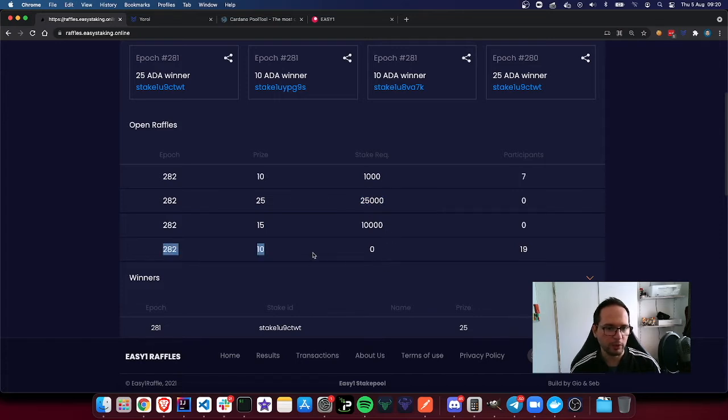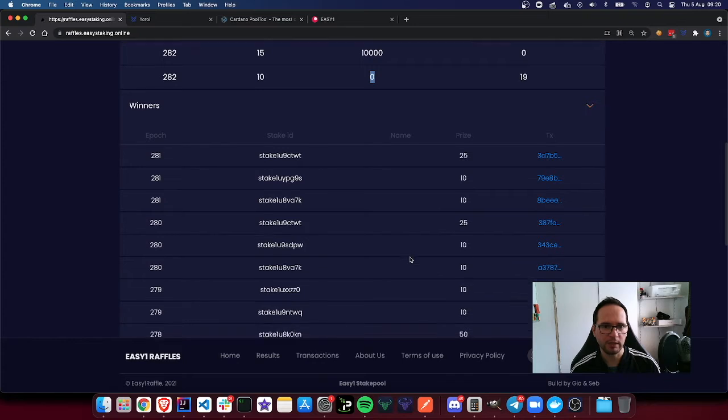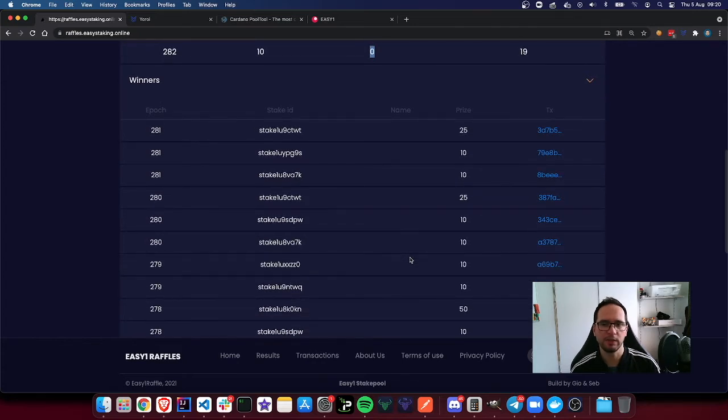One thing that is always going to be forever is that there was always going to be a price of 10 EDA without stake requirements, so to make everybody in the stake pool able to compete and participate in the raffles. The next section is the section of the winners, which in my opinion is the most important section of them all, because this is the section where you can see that everything is run smoothly, transparently and clearly.